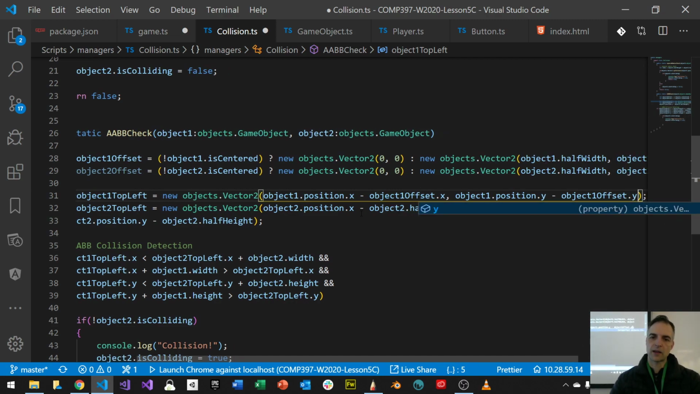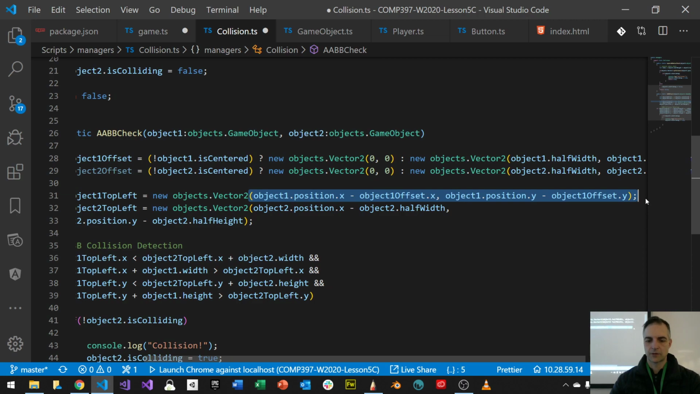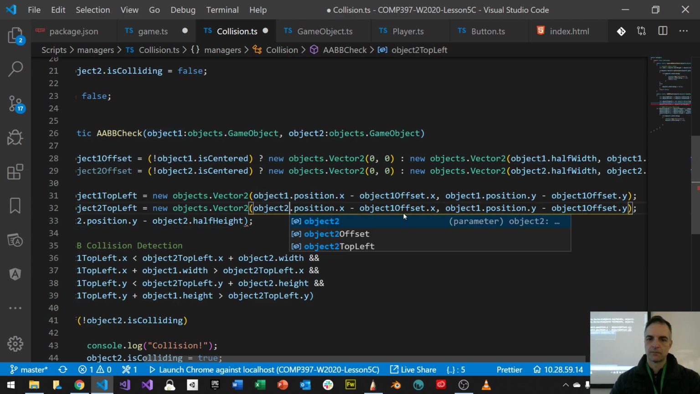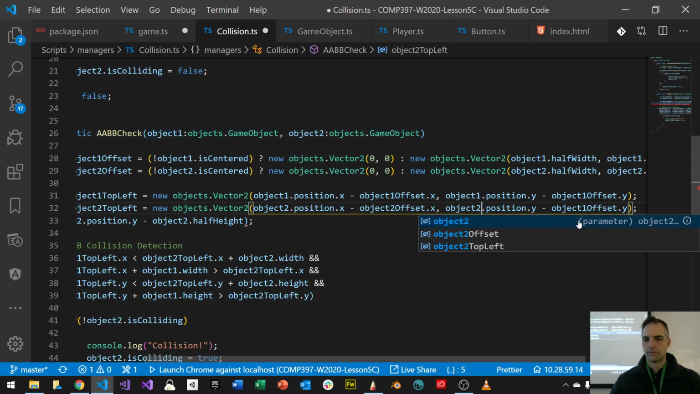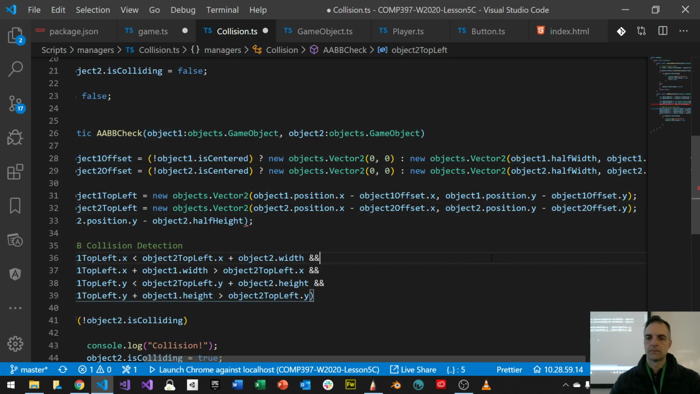And then I'm going to do the same thing for my object 2. So I'm just going to copy this and change it to object 2 because I'm lazy. Sorry. Hopefully I won't forget. So this is object 2. Okay? Make sense? All right.